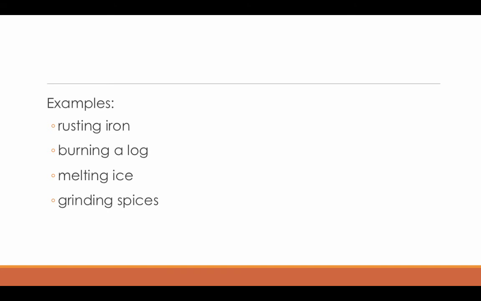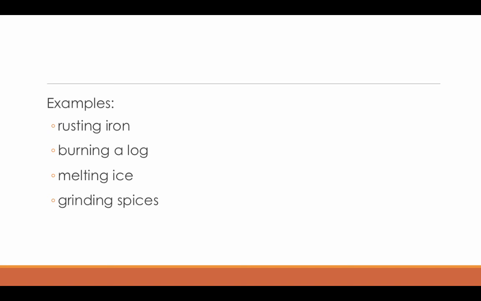So because it forms a completely different compound, that compound has a new set of characteristics associated with it, or new properties, therefore it has undergone a chemical change. You cannot unrust iron. Once it's rusted, it's rusted forever. Burning a log. So you cannot get that log back once you burn it. The best way to determine if something is a physical or chemical change is ask yourself, can I turn this back into its original form? Once you burn the log, the answer is no, you can't. That means it's a chemical change.